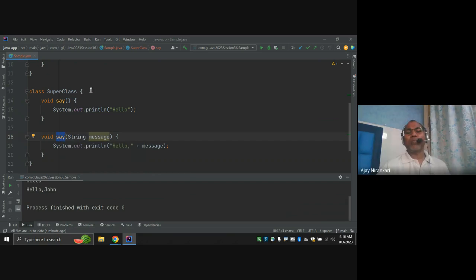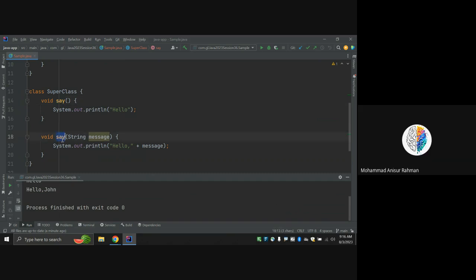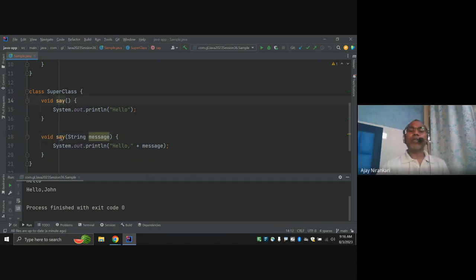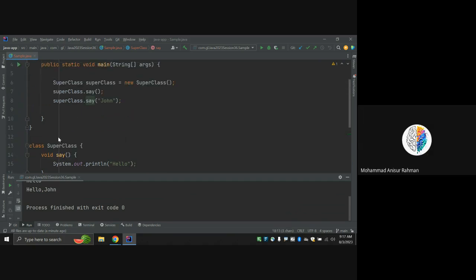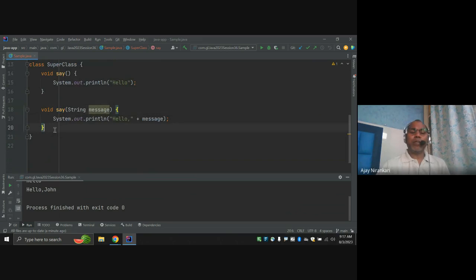No. So be clear: in Java or any programming language, method overloading, or function overloading, means that in one class you are defining more than one method with the same name. So this concept is known as method overloading, meaning you are overusing the same function name.